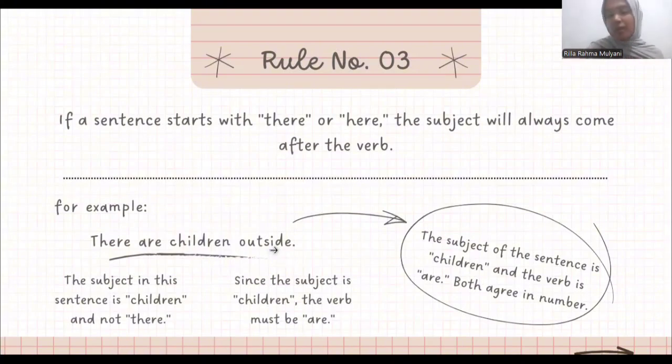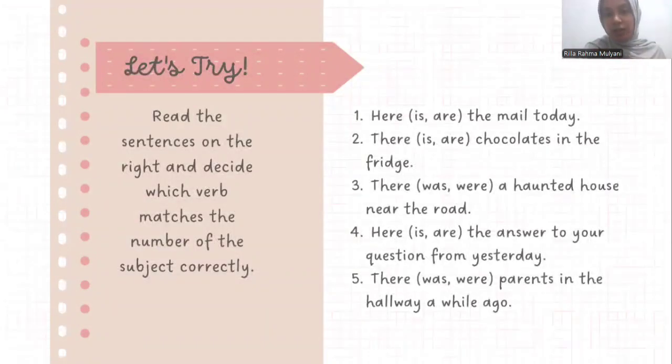Okay, next, let's try rule number 3 practice. Number 1, here is the mall today. Mall is singular, so the answer is is.